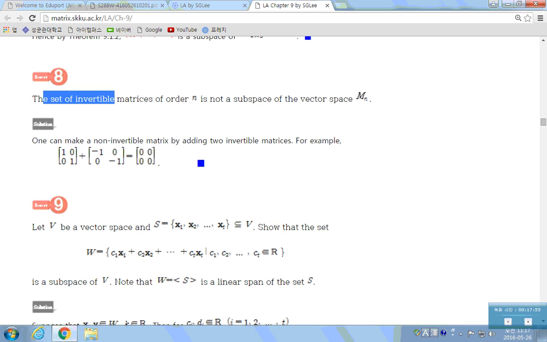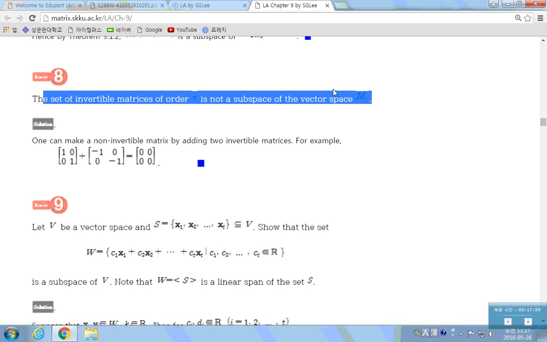Next example. The set of invertible matrices of order n is not a subspace of the vector space with those 2 operations. Why? Even though you have 2 invertible matrices, the addition of those 2 can be a 0 matrix, which is non-invertible. So it's not closed under vector addition, so it's not a subspace.